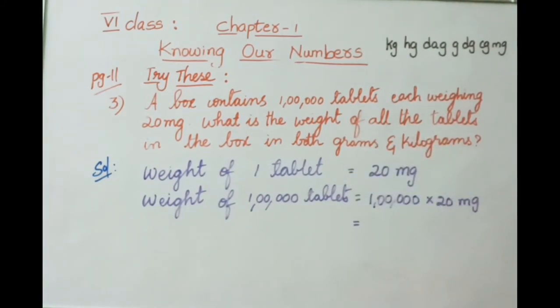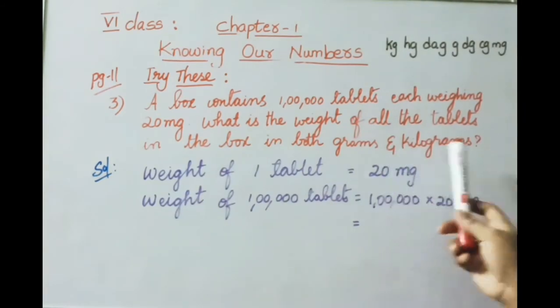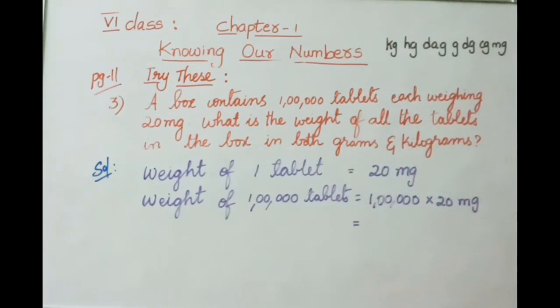What we have to do in this sum is, a box is containing 1 lakh tablets. Each tablet weighs 20 milligrams. So, what is the total weight of the box? Then after, we have to convert the value into grams and kilograms. So, come to the solution.